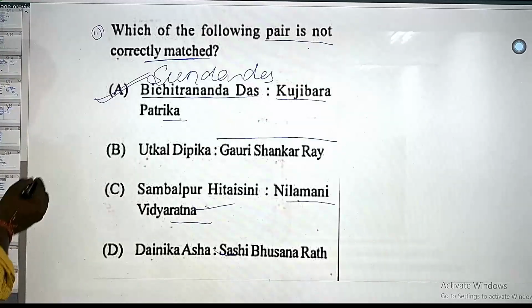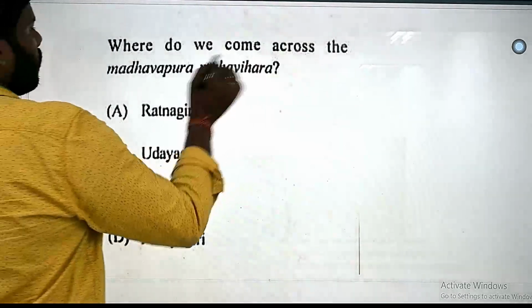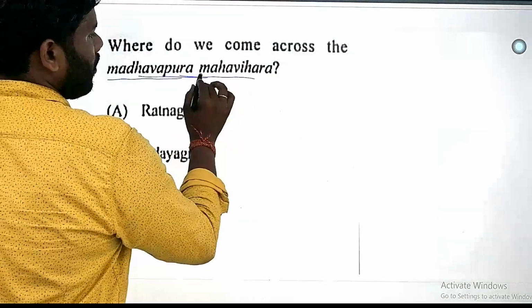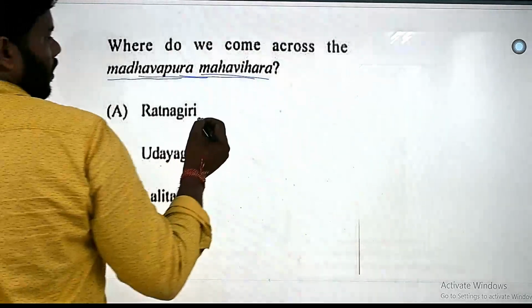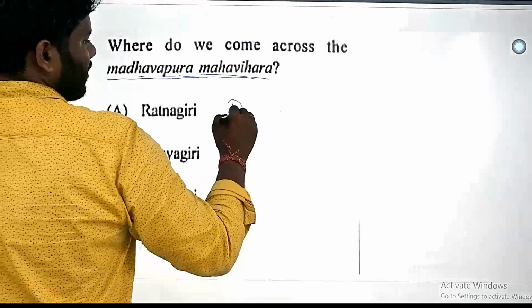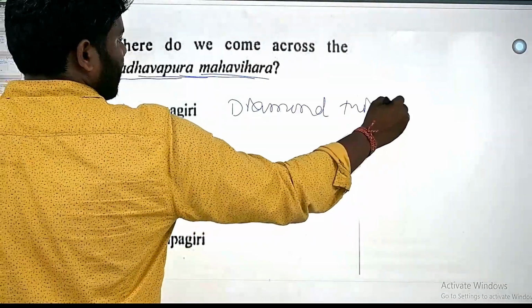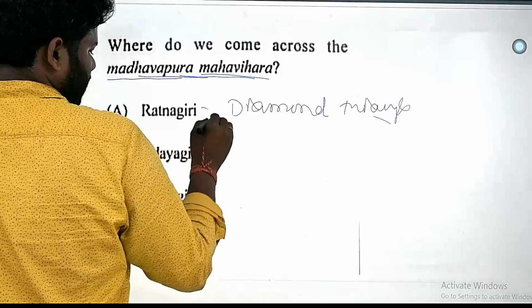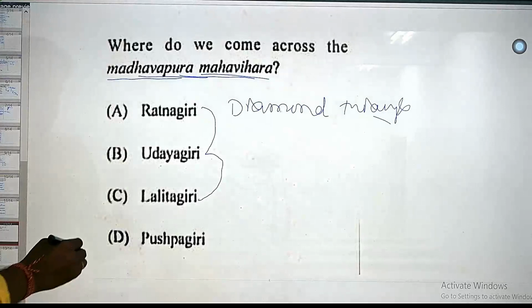Next we can go for: where do we come across the Madhavapura Mahavihara? If you see this one, this is the diamond triangle, which is called the diamond triangle: Ratnagiri, Udayagiri and Lalitgiri.